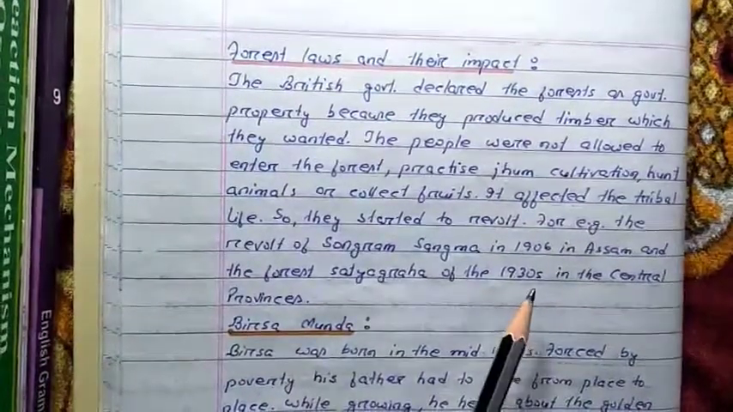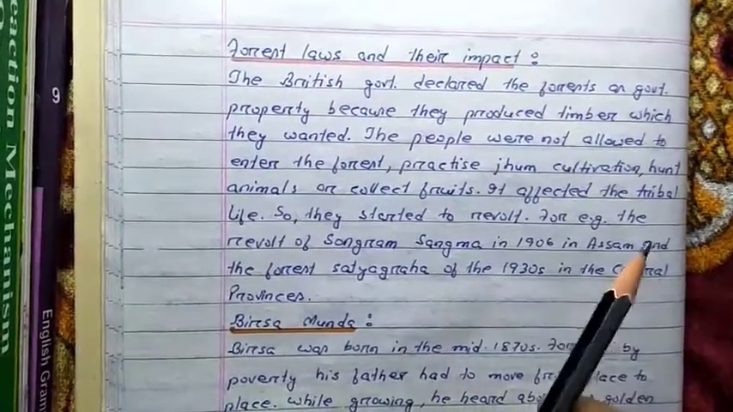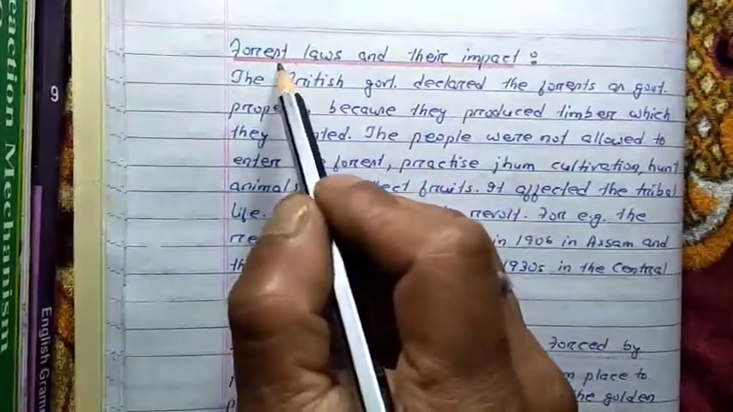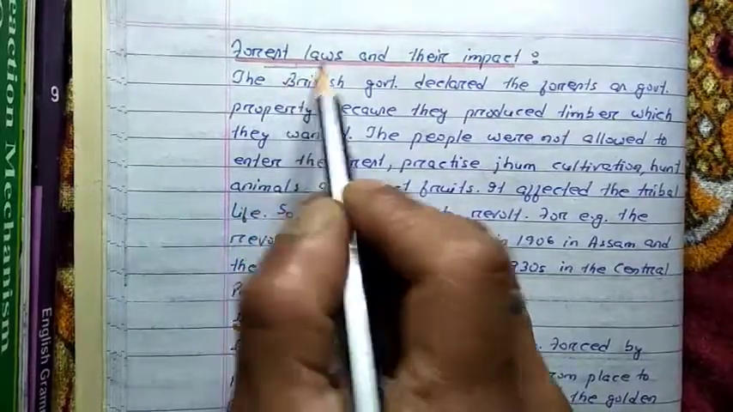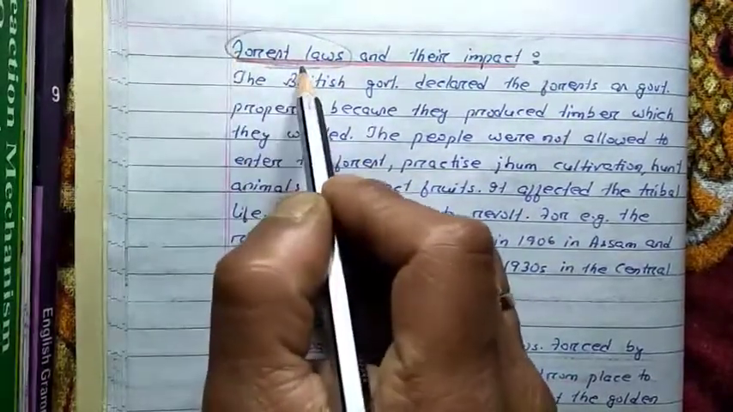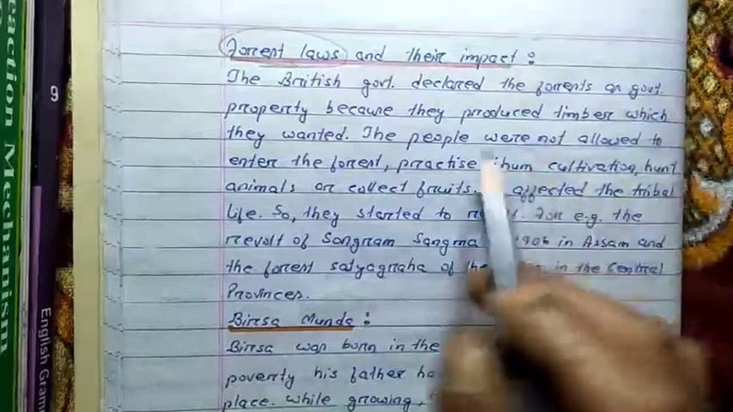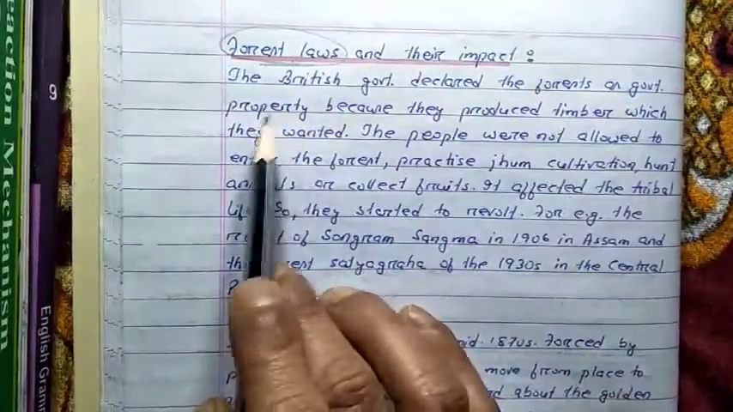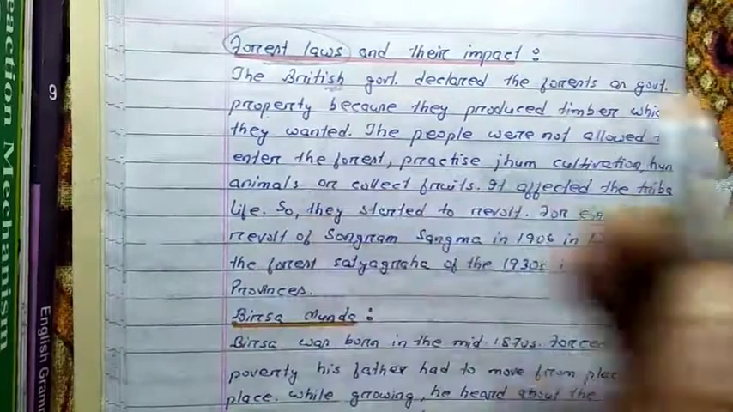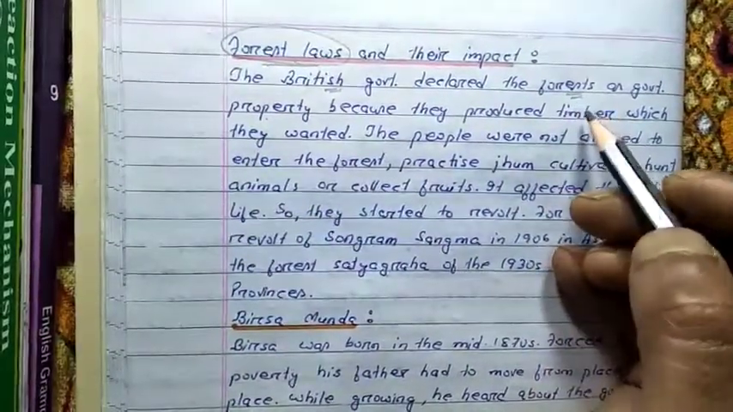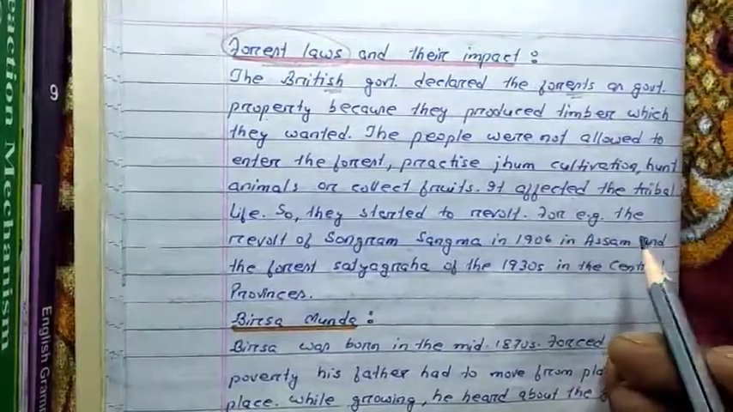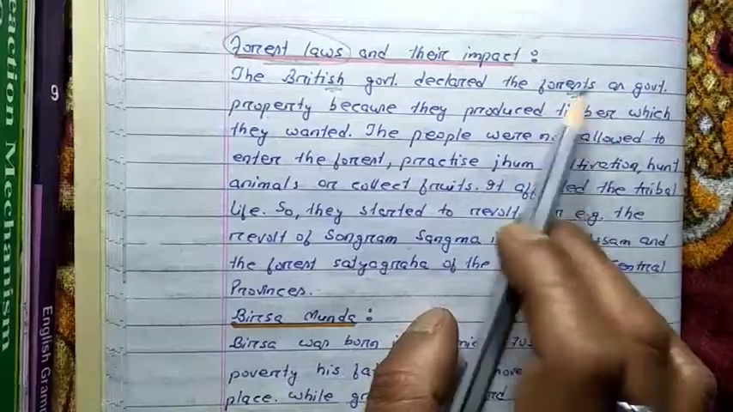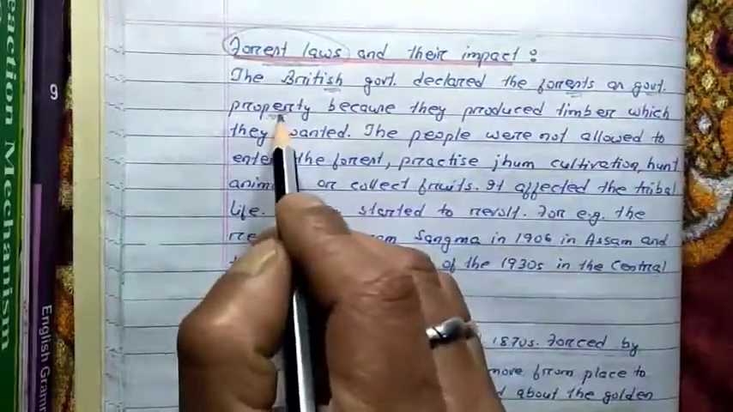Well, the second last topic of this chapter that we are going to study now is forest laws and their impact. When the British came to India, they made different types of forest laws. And what was the impact of these forest laws on the life of the people? Let's see. The British government declared the forest as government property. Before the British, the forest was the property of the tribal people. But after the arrival of the British, they declared that forests are not public property, but government property.